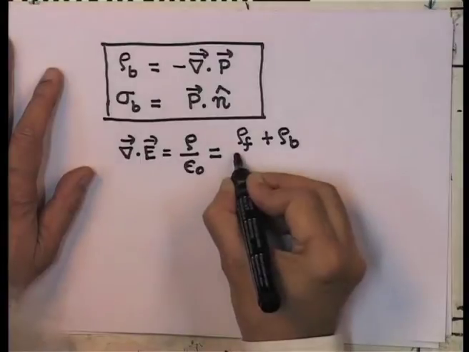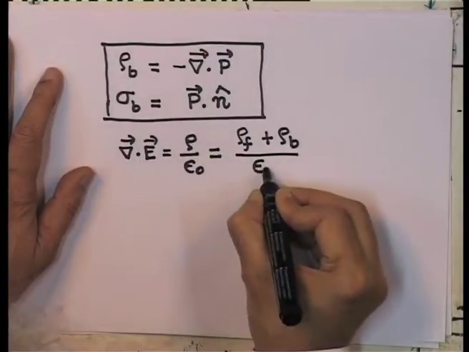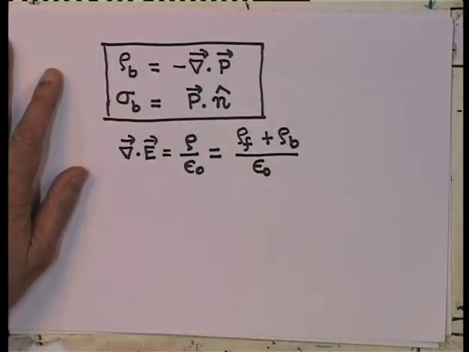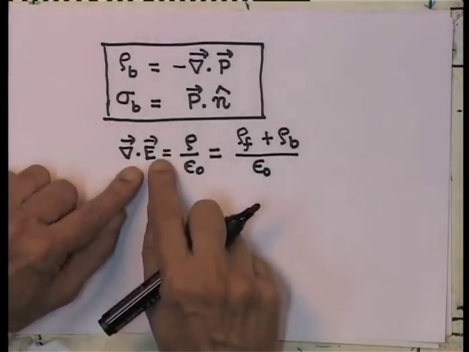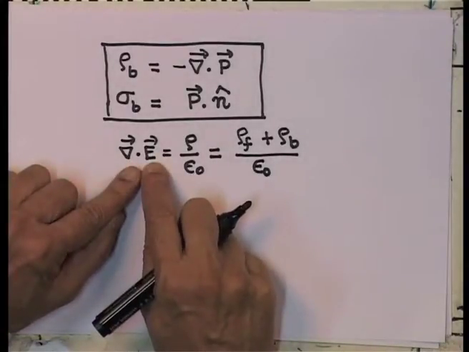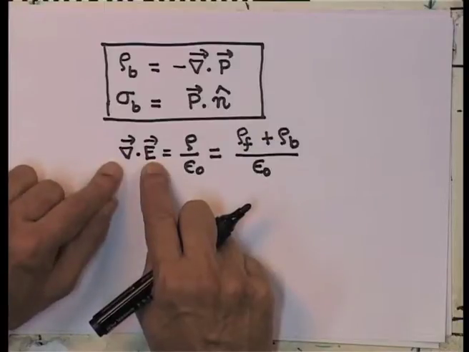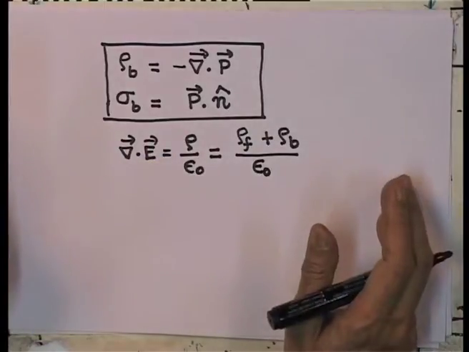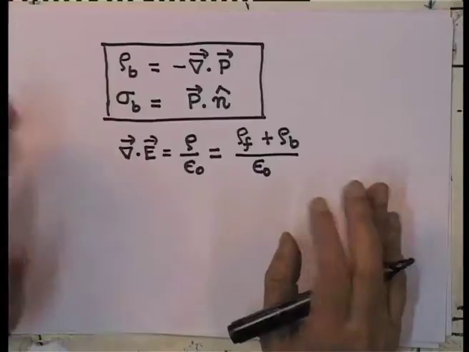So, it is rho f plus rho b divided by epsilon 0. Now, notice this makes it more difficult to compute the electric field, which is the actual electric field that a test charge at the location where the electric field is calculated will feel.